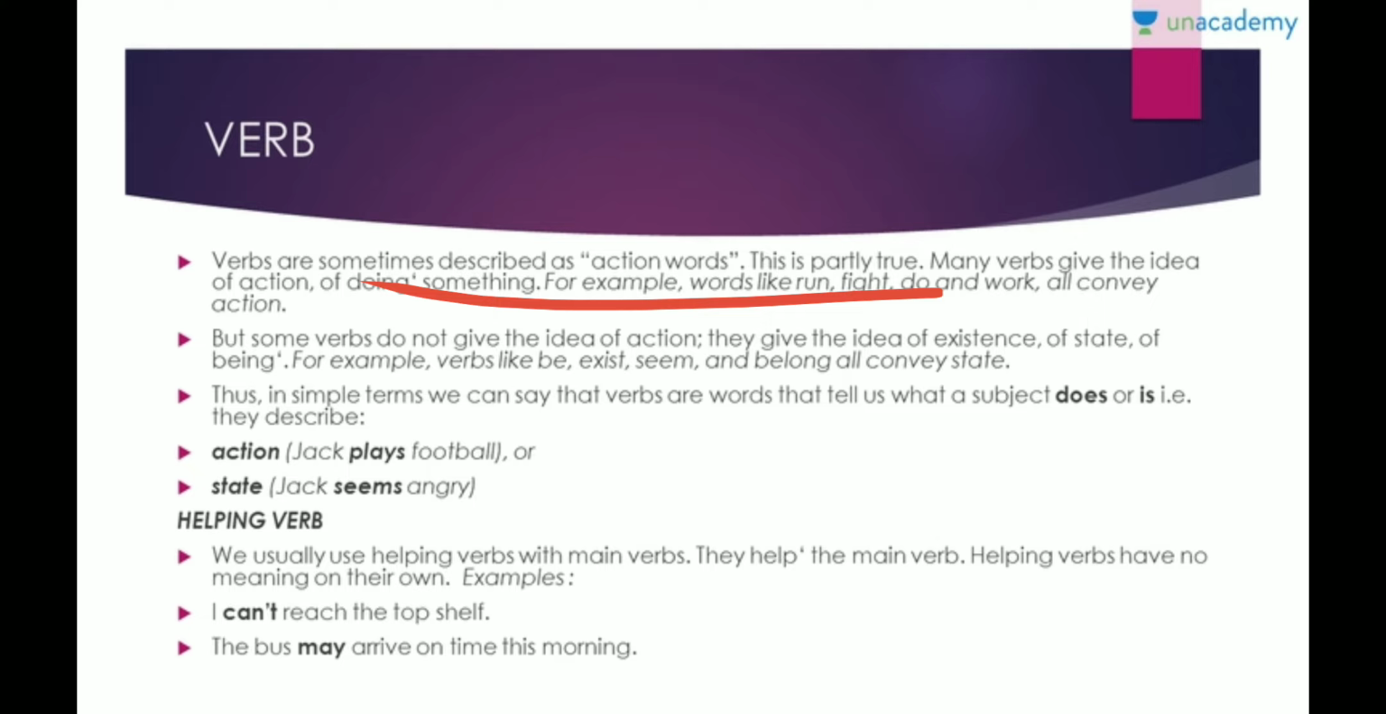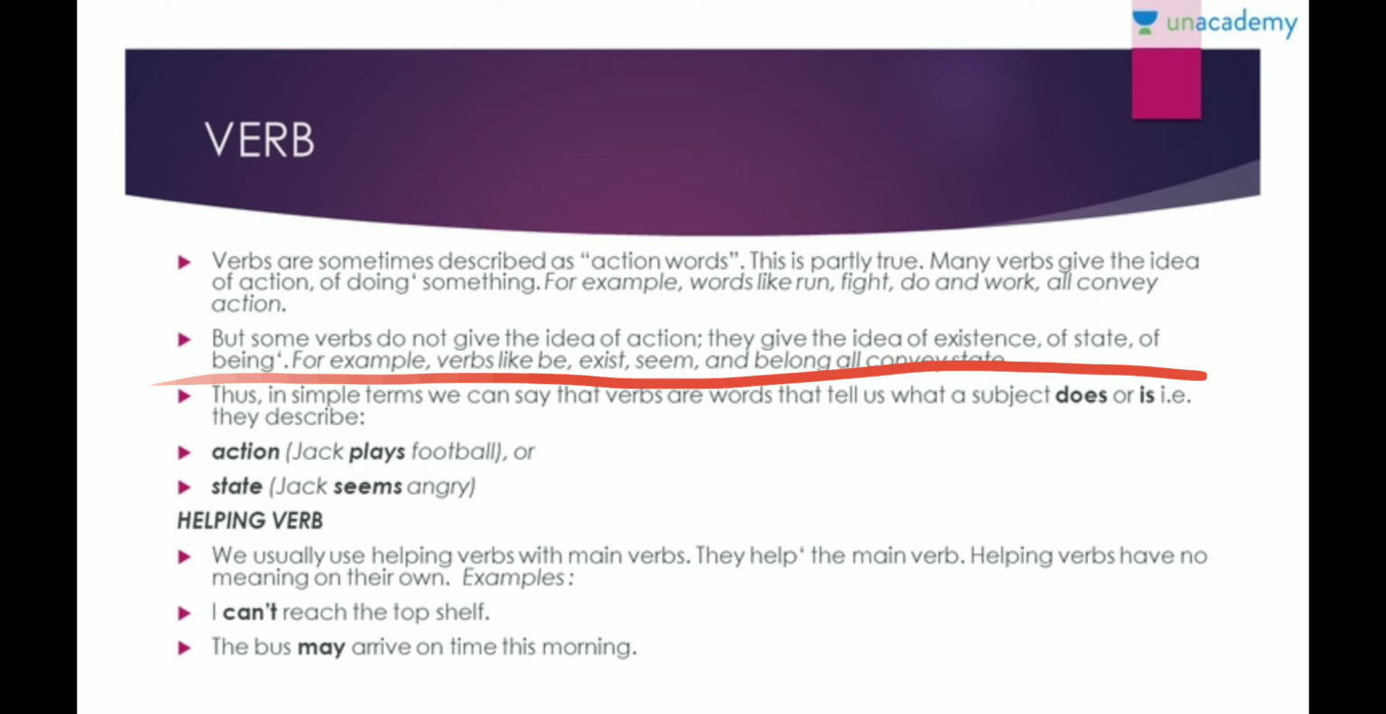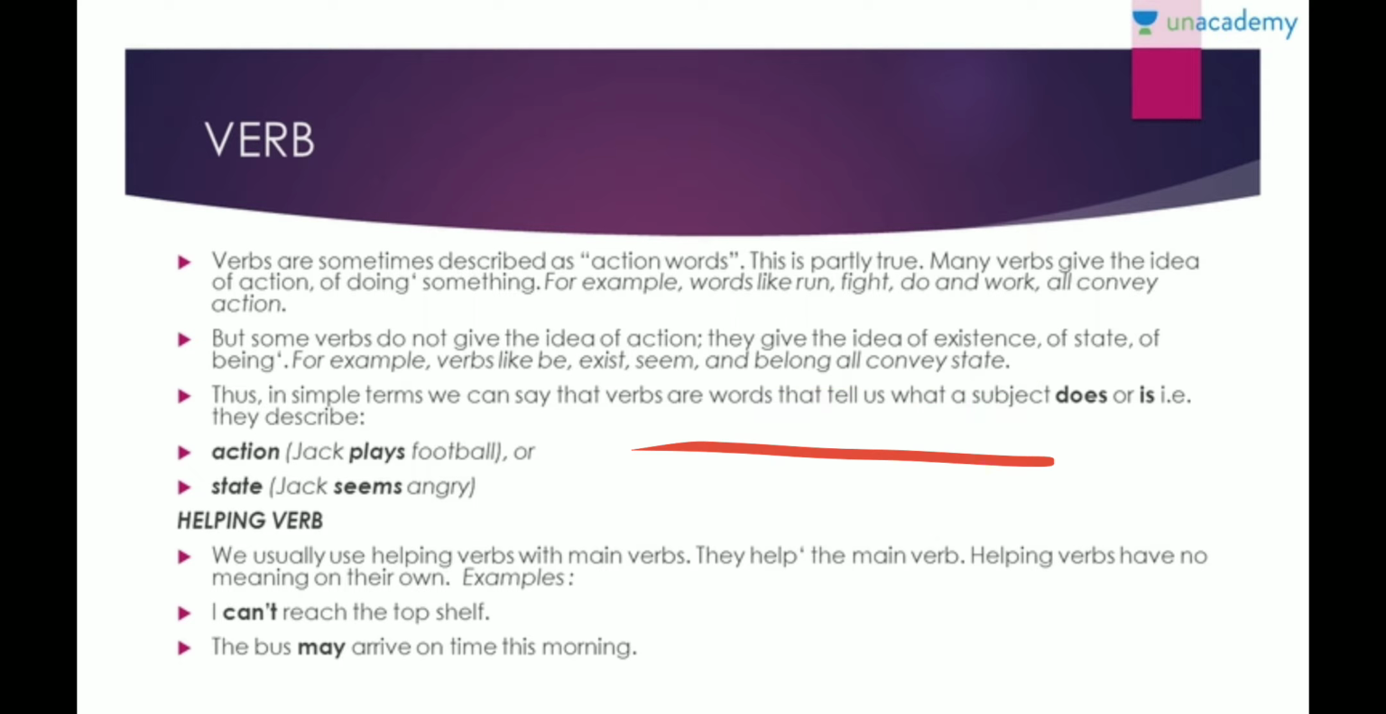But some verbs do not give the idea of action. That is one part of it. There are some verbs that do not give the idea of action, they give the idea of existence, of state, of being. For example, verbs like be, exist, seem, belong. They all seem to convey some state. Alright. So, in simple terms, we can say that verbs are words that tell us what a subject does or is. For example, an action or a state. Action is Jack plays football, or state is Jack seems angry.